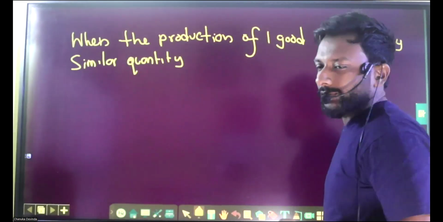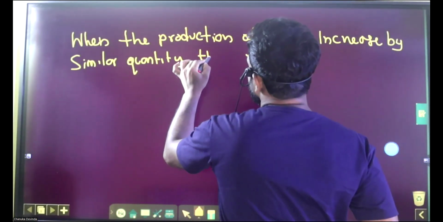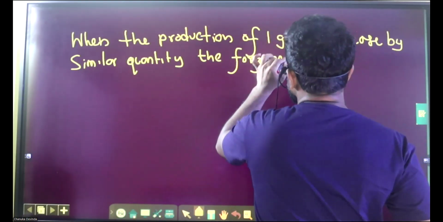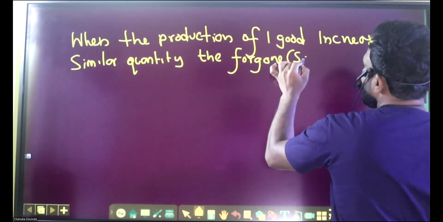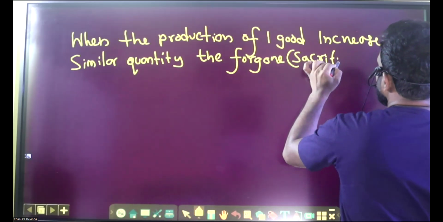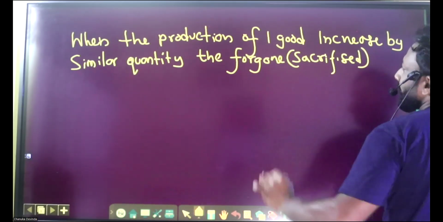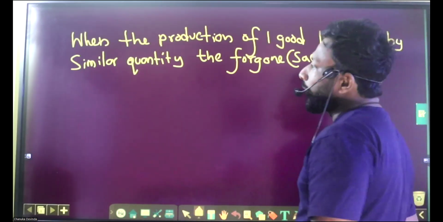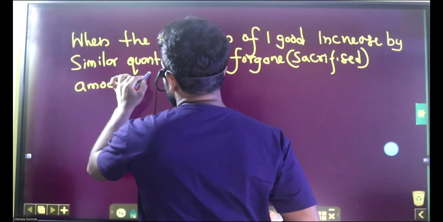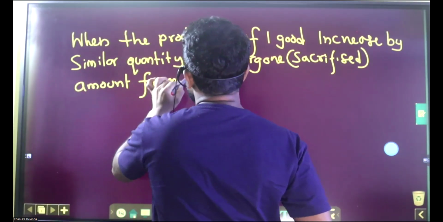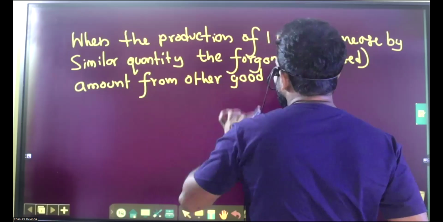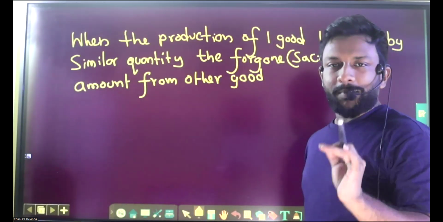The foregone amount from the other good. Foregone means sacrificed. Foregone or sacrificed amount from the other good remains constant.